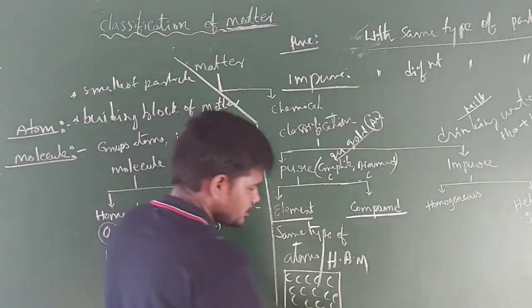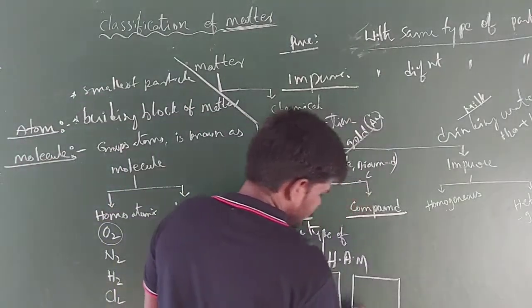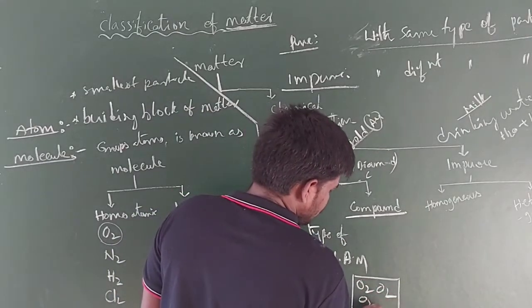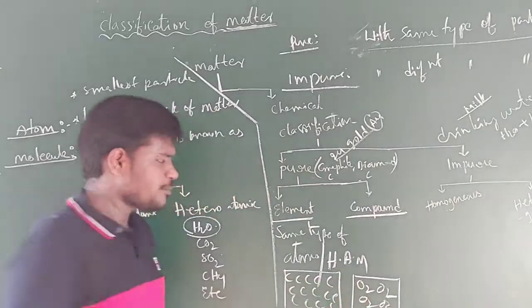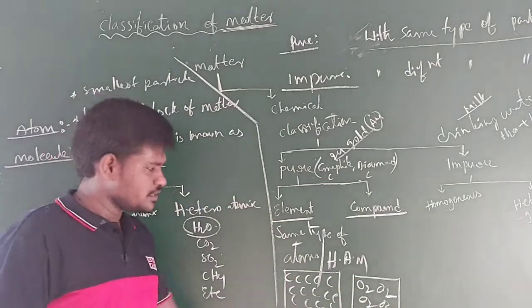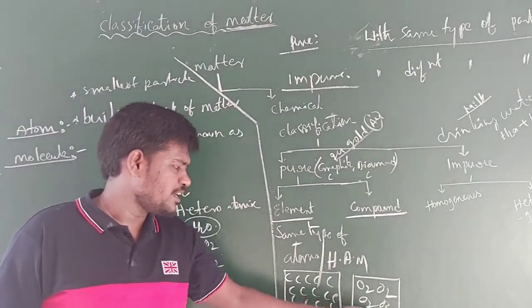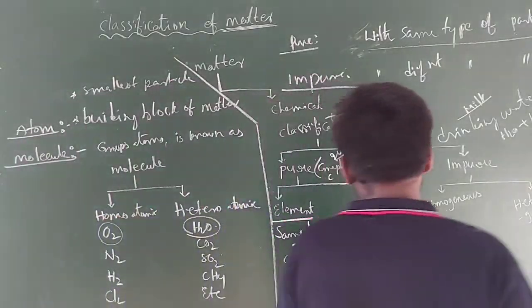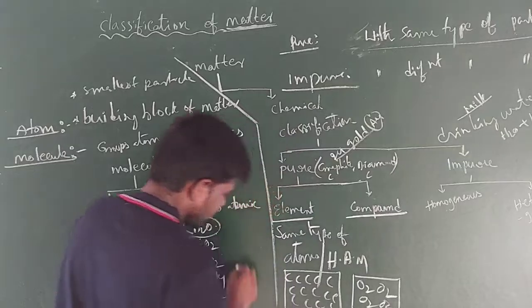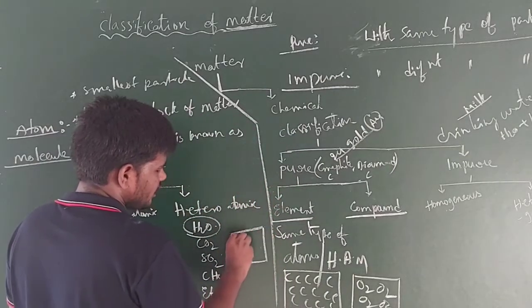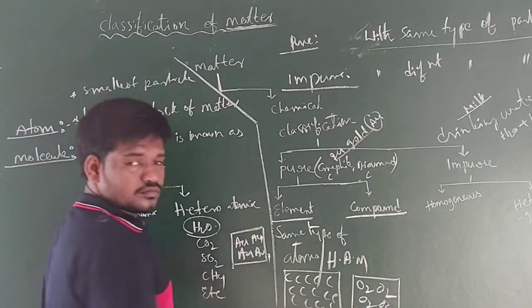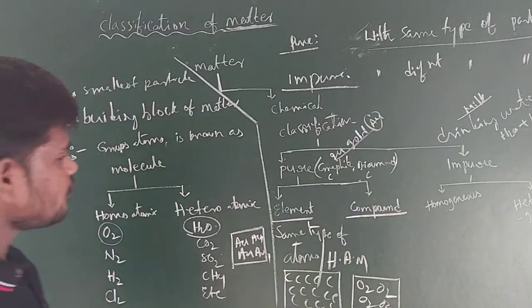And next, you can take oxygen gas. In oxygen gas you have O2 molecules. So now you have the same type of homoatomic molecules. This is also an element, which is the oxygen element, and the other is the carbon element. And you can take 24 karat gold. In 24 karat gold you have only Au atoms. Right? This is about the element.